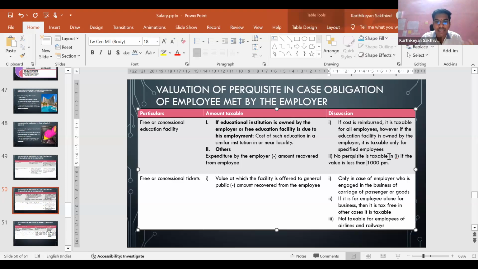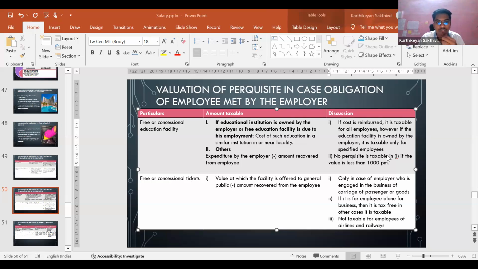However, the CMA intermediate textbook and also the suggested answers take a view that this 1,000 is an exemption, similar to what we have seen here, 100 per month per child, which is an exemption. Basically, they are taking it as a deduction from the children's education allowance, right? They treat this 1,000 also in a similar manner, and they say that of this 4,800, what is 4,800?